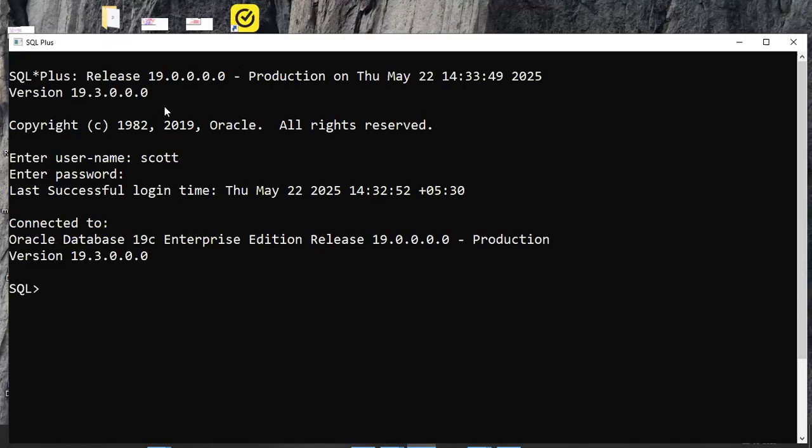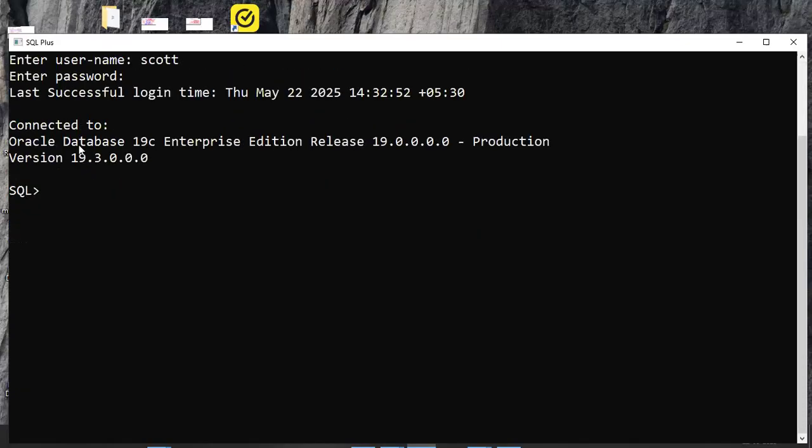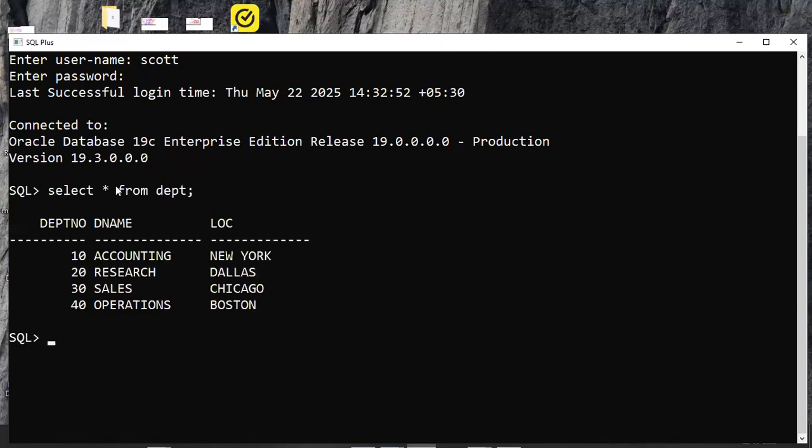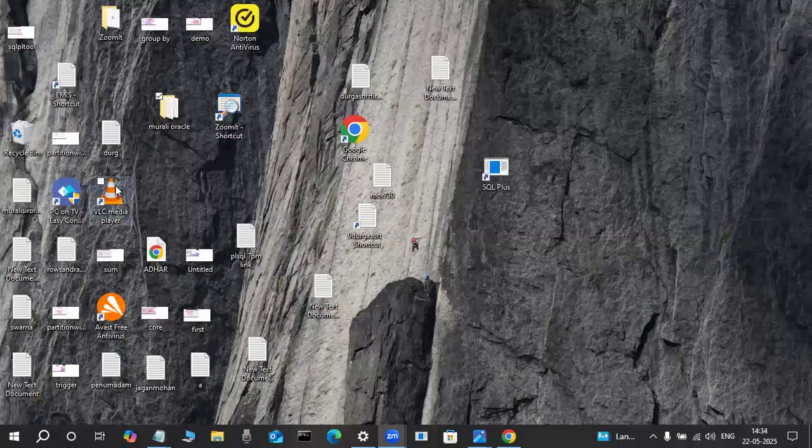This is a command line interface, and through the SQL Plus tool we connect to the database. Internally the database is also there; it is not required to create a database in Oracle, it is automatically there. In this database the collection of data is in the format of tables only. Here we use SQL language to operate on the data. Observe here, a black screen is visible. I want to change the text color and background color of the SQL Plus tool. Later I will tell you the steps for all these things.